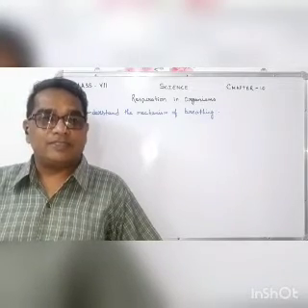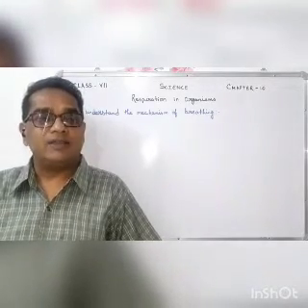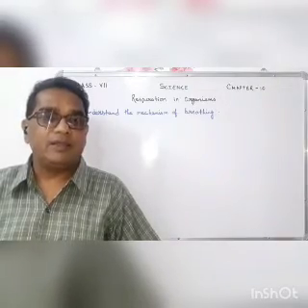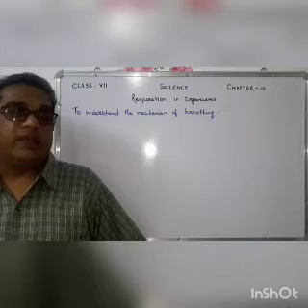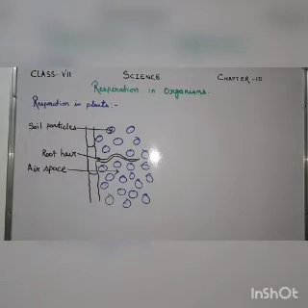Good morning, children. Once again, I welcome you to class 7 Science, chapter 10, respiration in organisms. Respiration in organisms includes respiration in plants. So, how does respiration take place in plants? First question: do you think plants also respire? What do you think? Do plants take in oxygen and release carbon dioxide? So the answer is yes. Like all other living organisms, plants also respire for their survival.